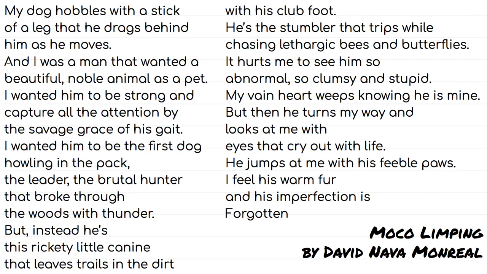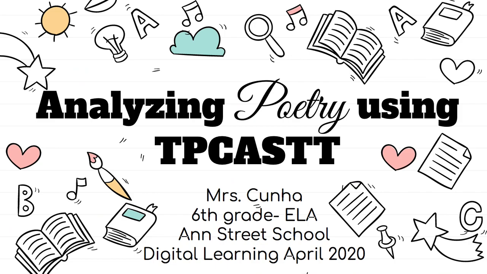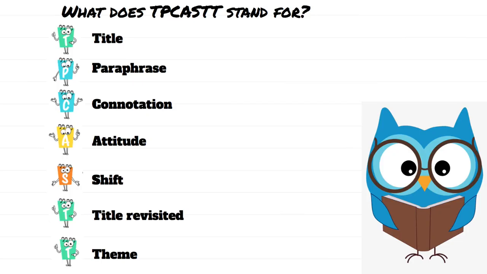First of all, I really enjoyed this poem and I hope you did too. But I really hope that this strategy, TP-CASTT, is going to be beneficial to you when you're analyzing poetry, because we are going to look at poems throughout the month of April, and this is definitely going to help you. So again, don't forget, and you have these in your notes, to always look back at T, title; P, paraphrase; C, connotation, which is the words; A, attitude; S, shift, the change; T, title revisited, where you go back to the title; and the last T, theme, the message.